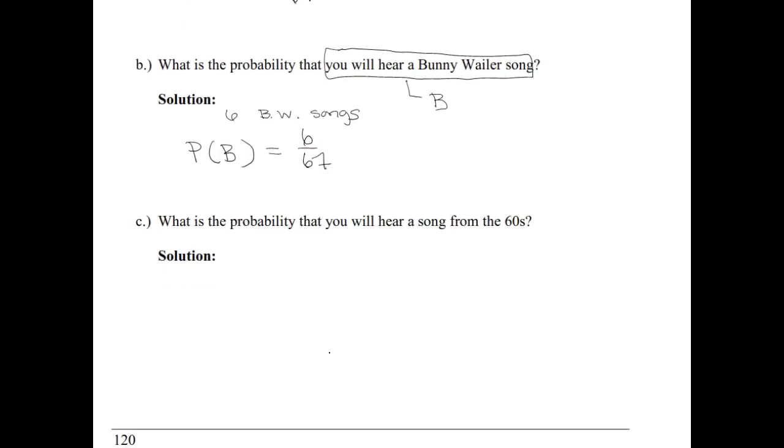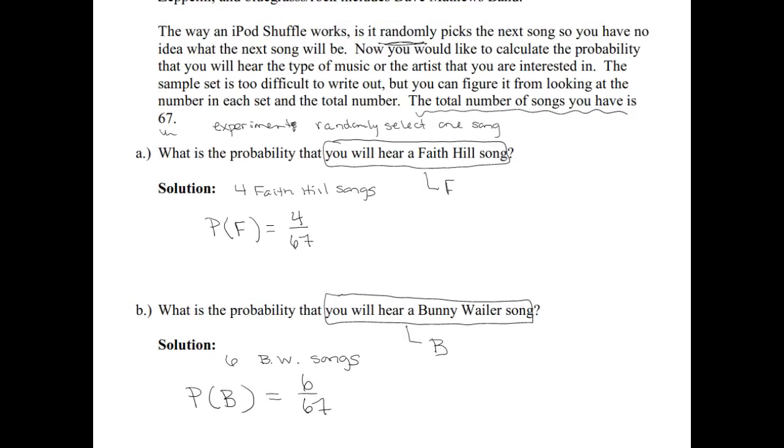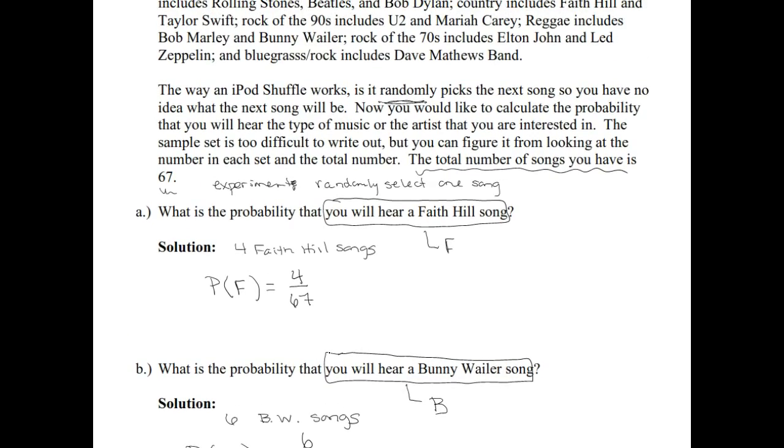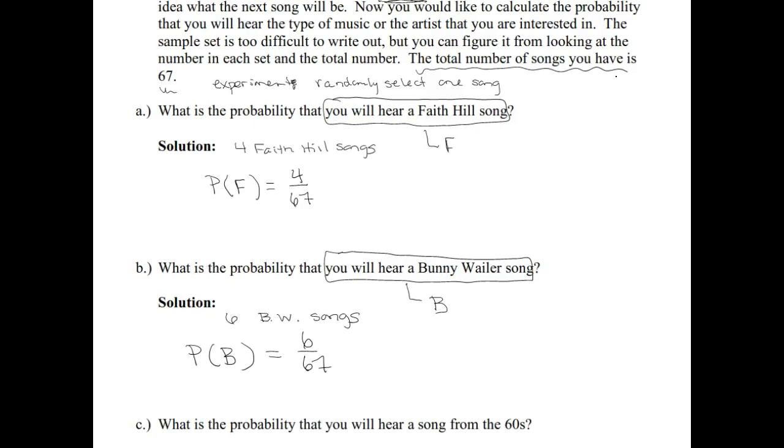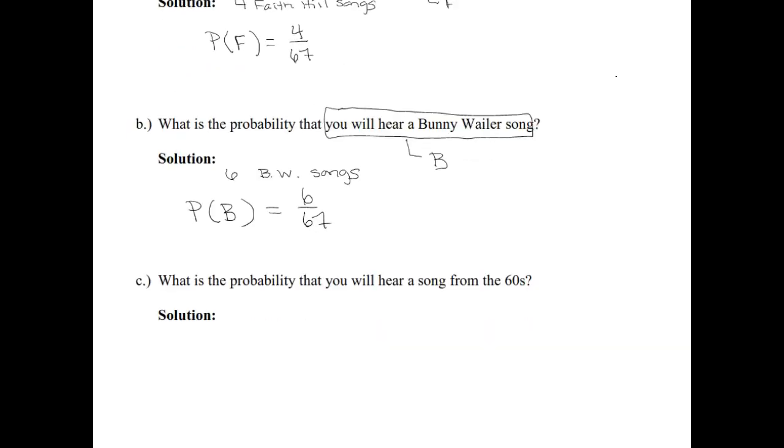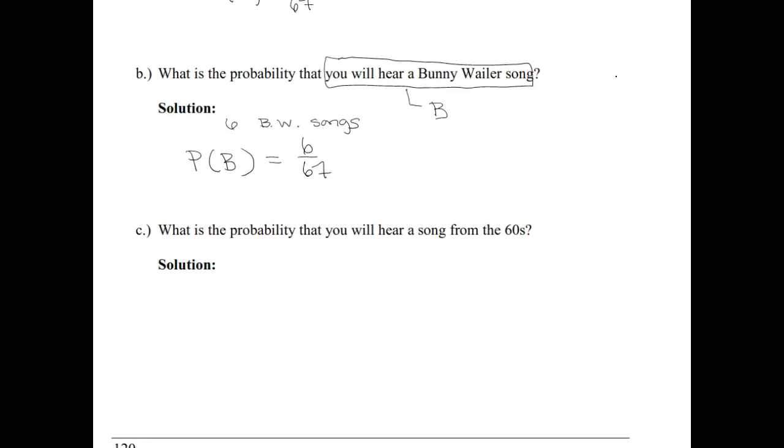Again, the fact that they're randomly chosen is important here. That makes them all have an equal chance of being chosen. So maybe we should put that up here. So this randomly picks piece is important. This is what allows us to use the equally likely rule. Versus if you were taking requests or searching for particular songs or types of songs that you want to hear, then they would not all have the same chance.